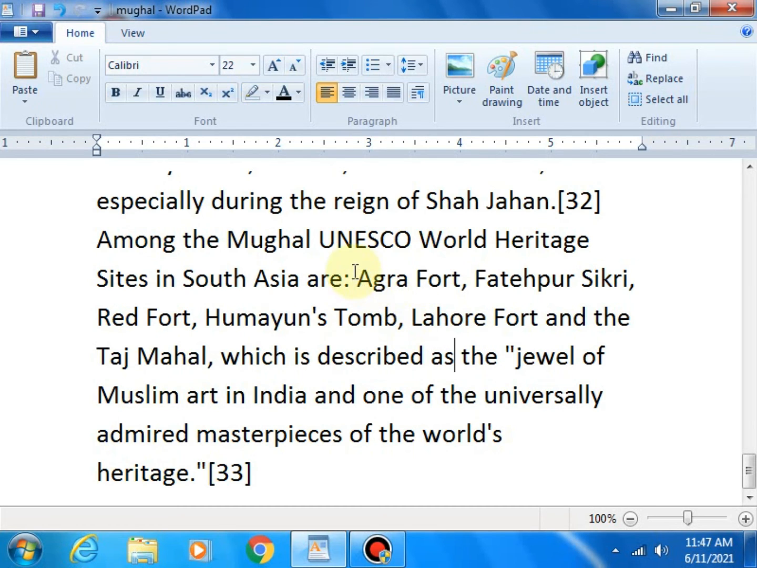So you have to select these: Agra Fort, Fatehpur Sikri, Red Fort, Humayun's Tomb, Lahore Fort, and Taj Mahal. And it is one of the universally admired masterpieces of the world's heritage. Means in ancient culture or ancient collectibles, this is a masterpiece of the world. India had a lot of power at that time, and India has a lot of history. So this is just an intro.